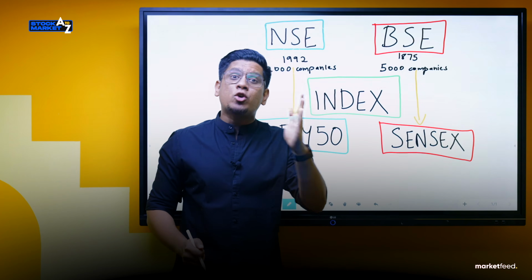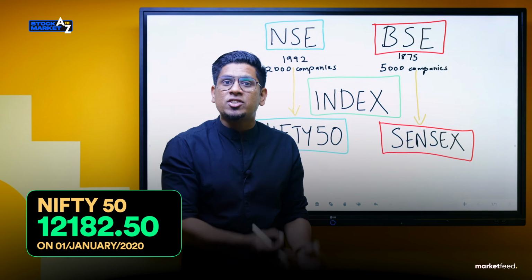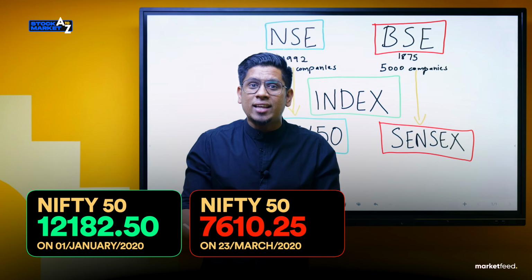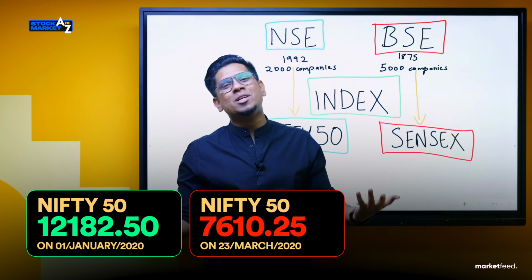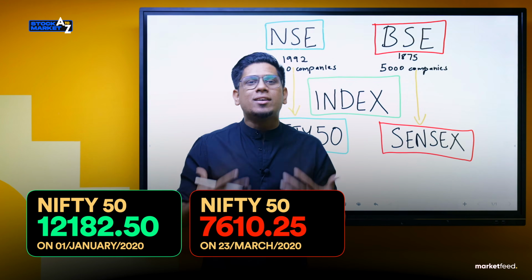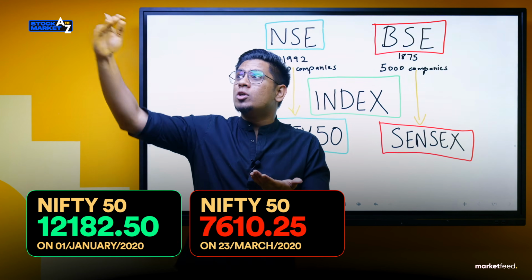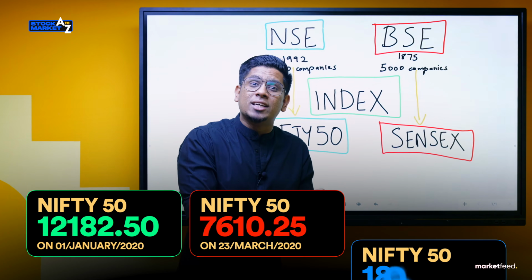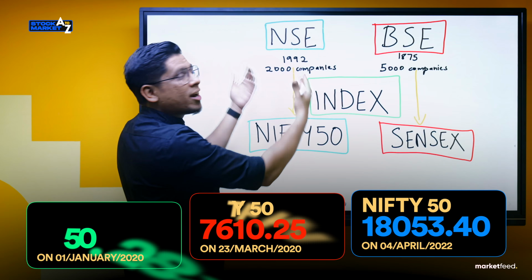Nifty 50 before COVID hit the country was at around 12,000. After COVID hit, it crashed to near 7,000. It came down so much, which indicated that stock markets are doing bad, which means companies are doing bad, which means the economy is doing bad. And then after lockdowns eased, the economy started getting back up. Companies started functioning again, the economy was getting better, and we saw Nifty also moving up. Nifty moved up from 7,000 to nearly 18,000, which indicates that the stock market started to perform well.